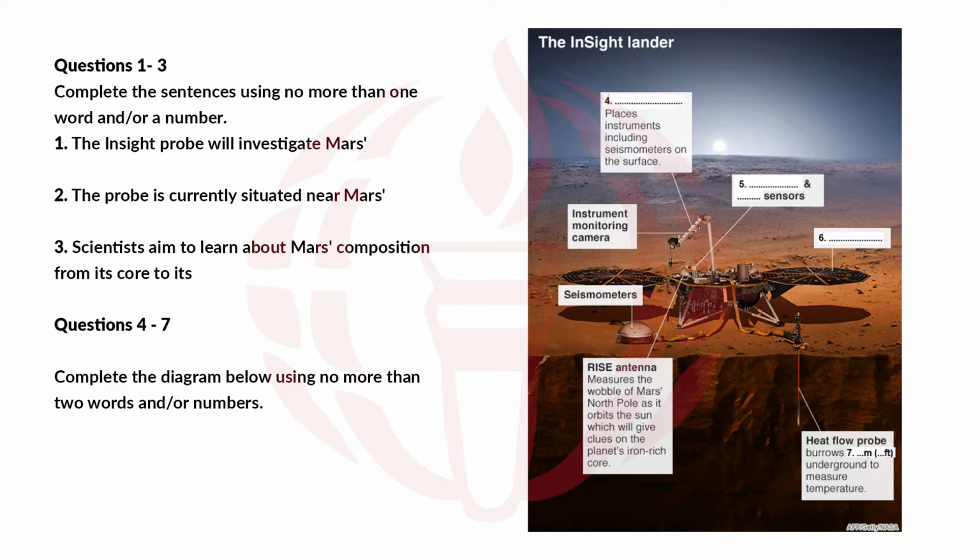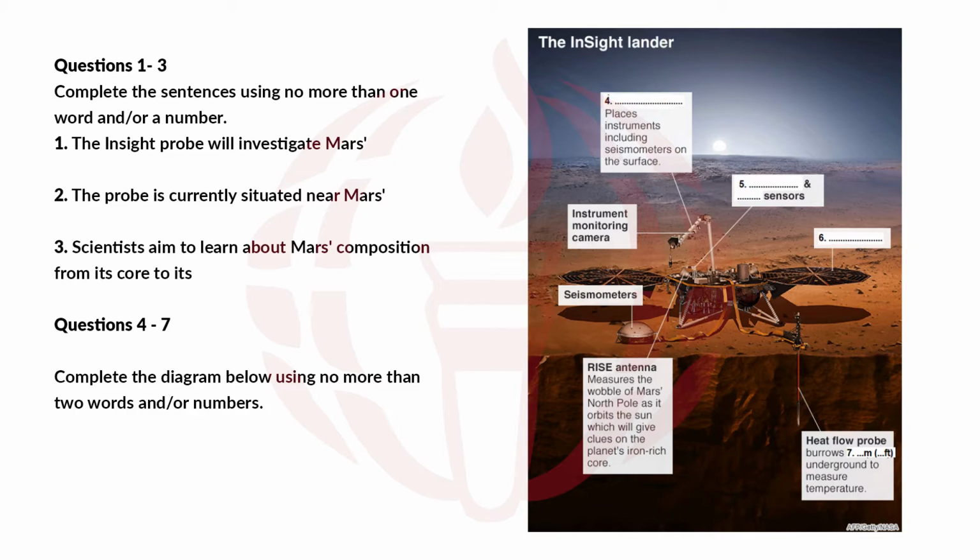Listening with IELTS Liz. Questions 1 to 7. The US Space Agency NASA has landed a new robot on Mars, otherwise known as the Red Planet, after a dramatic 7-minute plunge to the surface. The InSight probe aims to study the world's deep interior and make it the only planet, apart from Earth, that has been examined in this way.